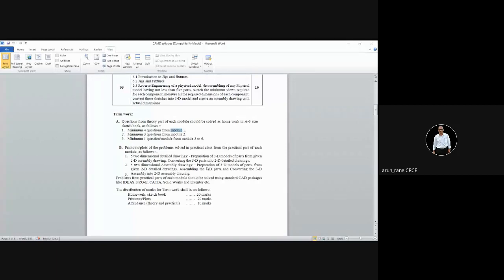So 10 marks, 10 marks, and then based on the drawing, the model, whatever question has been given to you, there will be 3-4 questions asked. That is the oral, 5 marks. Such as: show me this command, how you will do this, how to rotate, how to extrude, those kinds of questions. So 50 marks term work, 25 marks practical exam.